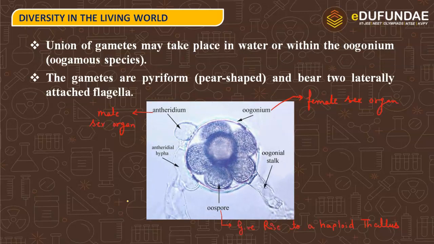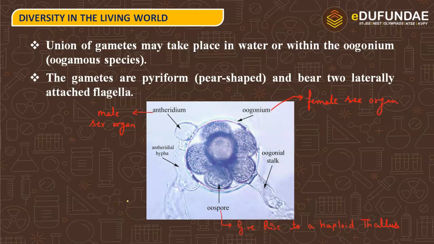Here is a representation of the union of gametes, which can take place in the water or within the oogonium. The gametes are pyriform, that means pear-shaped, and bear two laterally attached flagella. So here we see fertilization taking place.